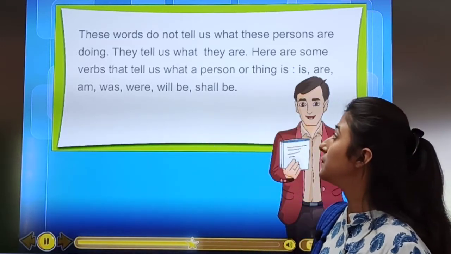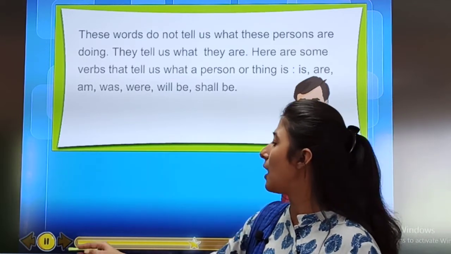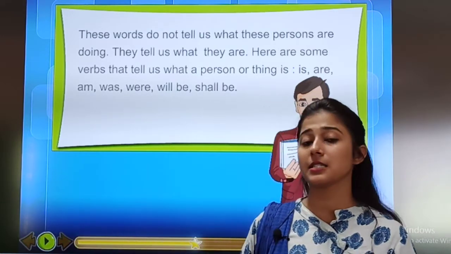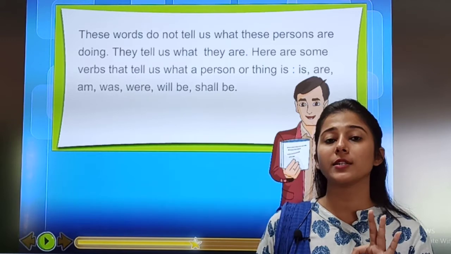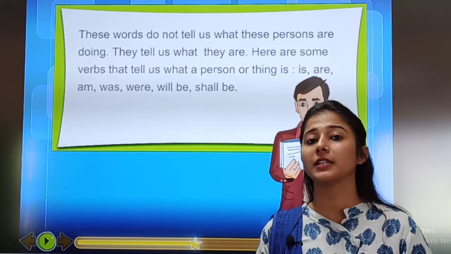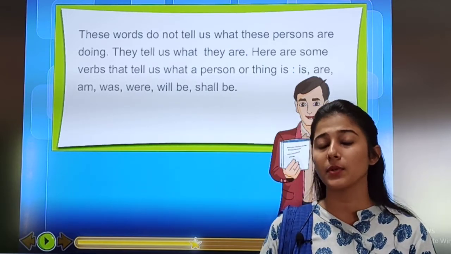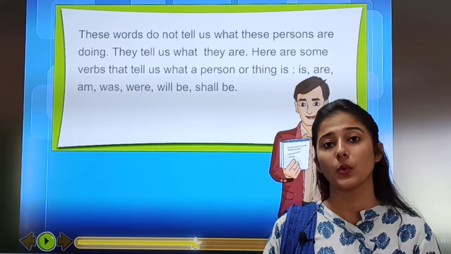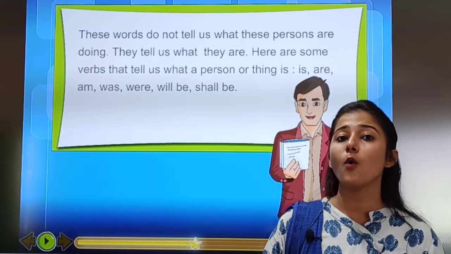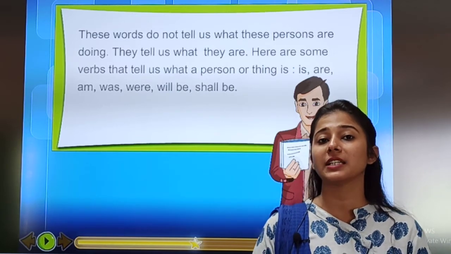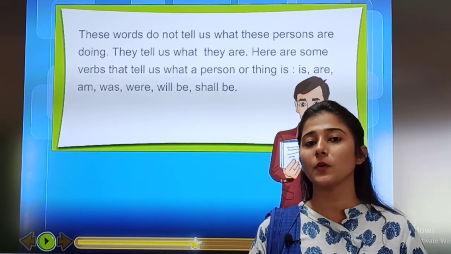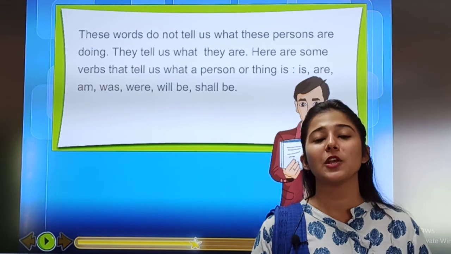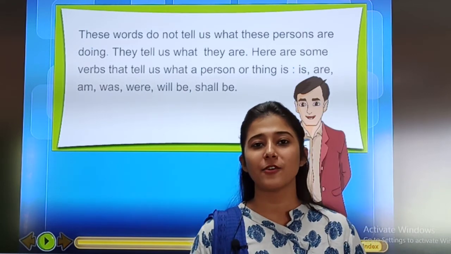Okay children. So now we discussed 2 parts: what a person or animal or thing does with examples, and what a person, animal or thing is with examples. Now what a person, animal or thing has will continue in our next video. So children, till then revise this.